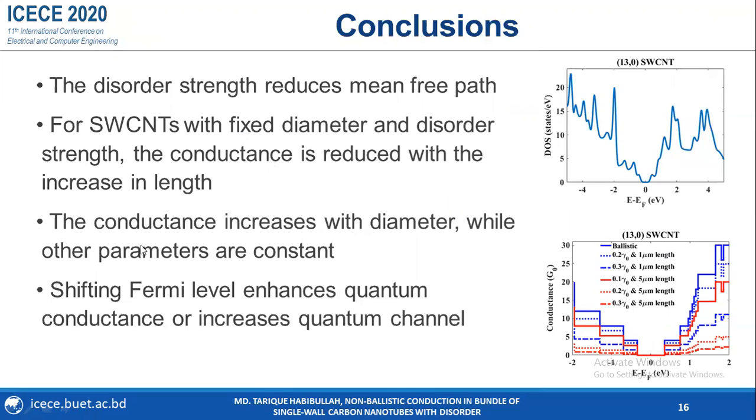And in the end, the conductance increases with diameter, while other parameters like length and disorder strength are constant. Again, Fermi level shifting also results in enhanced conductance or quantum channel. So this is the presentation of our work.